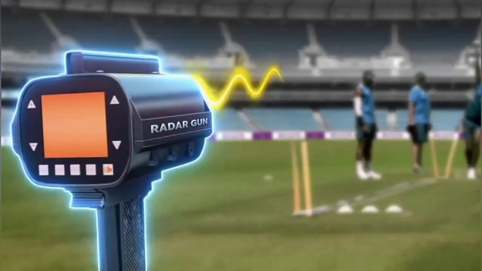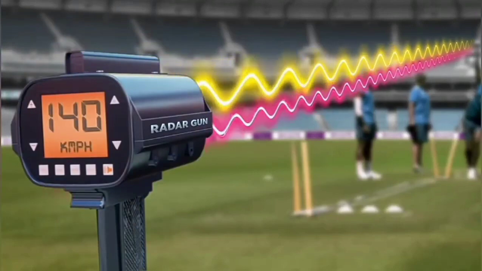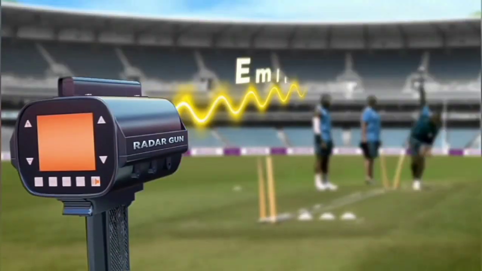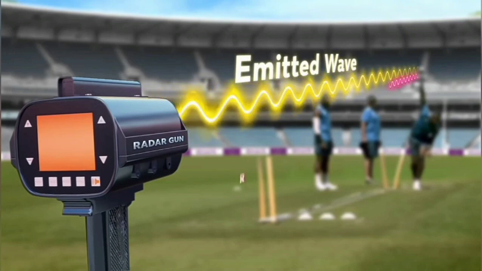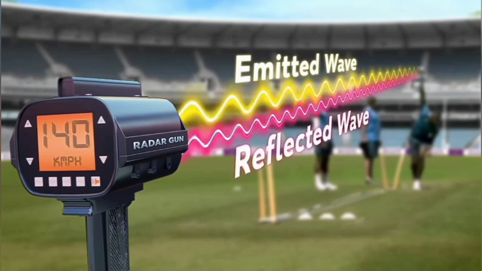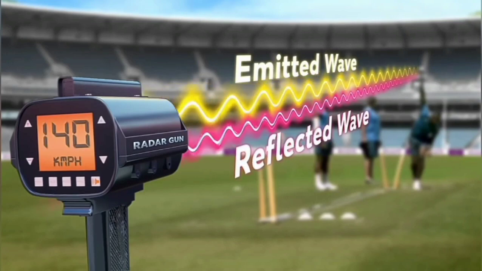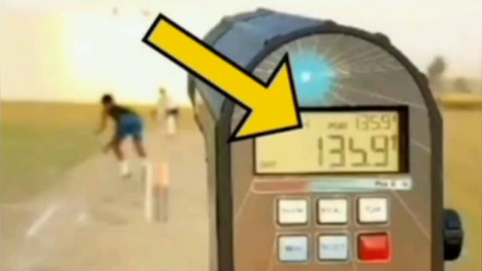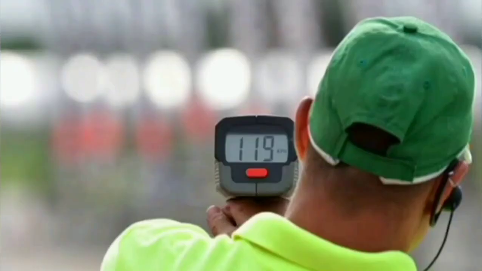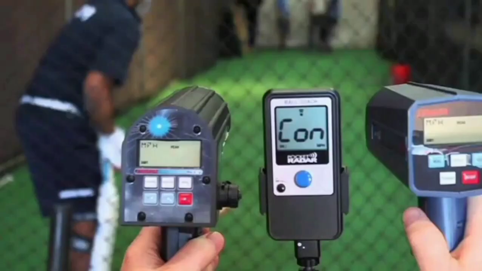The speed gun emits radio waves at an incoming ball, and when the radio waves hit the ball, they reflect back to the gun. From the reflected radio waves, we know the speed of the ball, and the speed of the ball is shown on the back screen, which is very accurate and correct, and hence we get the speed of a moving ball.